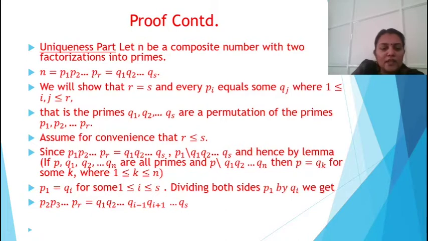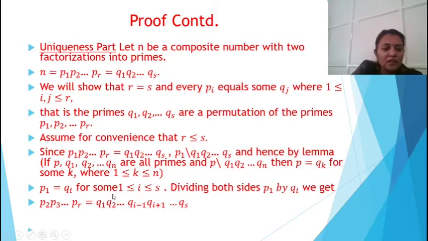Assume for convenience that r is less than or equal to s. Since p1, p2, etc., pr equals q1, q2, etc., qs, p1 divides q1, q2, etc., qs, and hence by the third lemma we stated in the first slide, if p, q1, q2, etc., qn are all primes and p divides q1, q2, etc., qn, then p equals qk for some k where 1 ≤ k ≤ n.